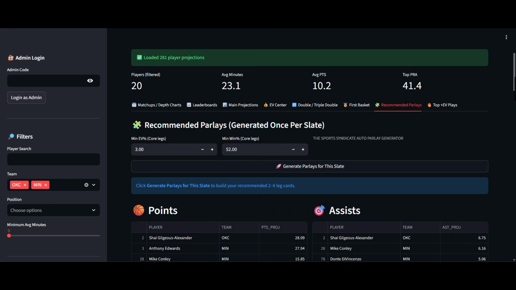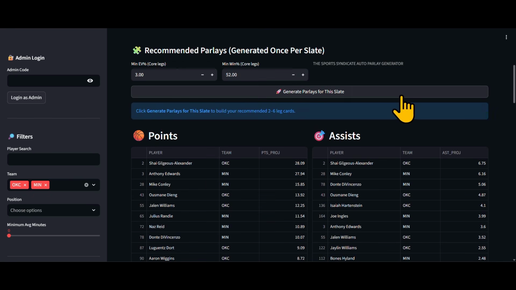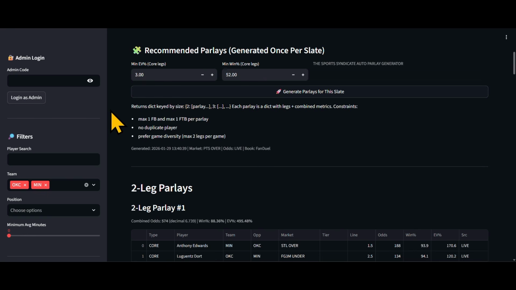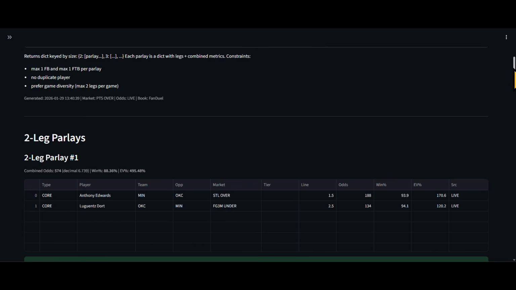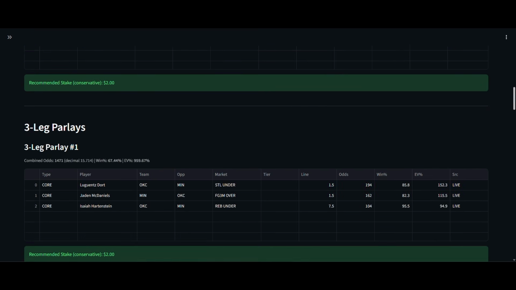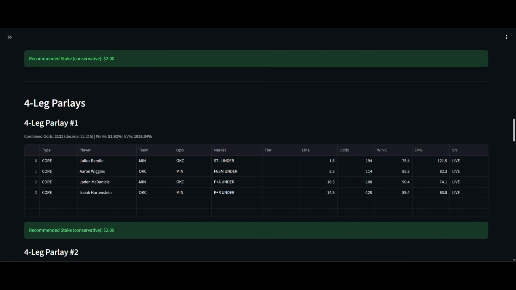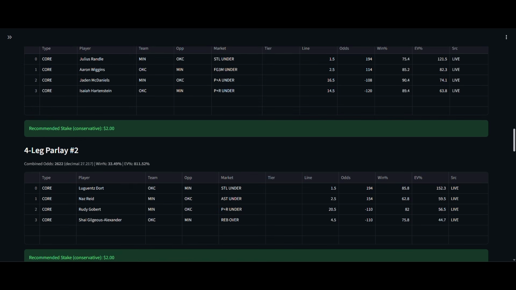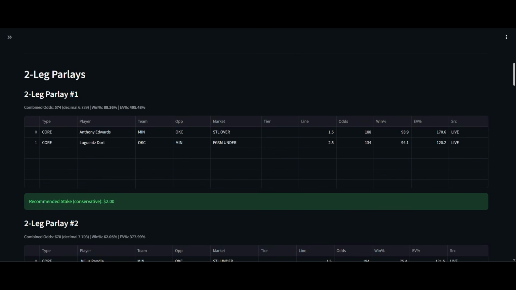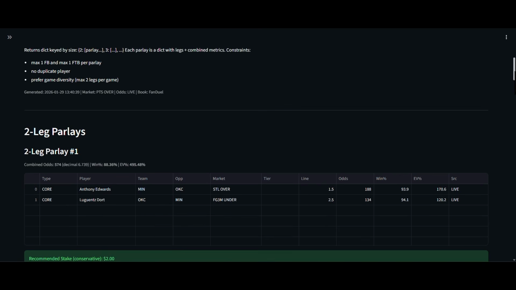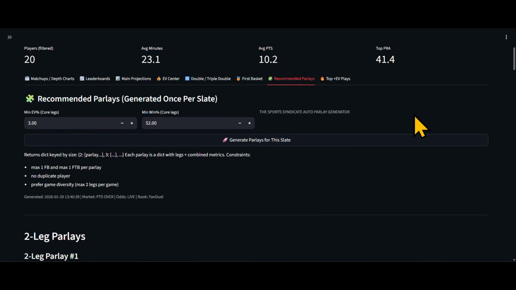We also have recommended parlays. So the analytical performance projects the best parlays for the matchup, as well as if you have the entire slate. You can do it by matchup, by team, by however you want to do it, but it will generate parlays for you. And here's a 2-man, here's a 3-man, here's another 3-man, here's a 4-legger, and here's another 4-legger just on this matchup alone. So there's a lot of EV plays. I realize when I run this at night, it's not this many. It's like 1 parlay, 2 parlays. So since it's early, you're getting the best value early, so you can find these plays very quickly and more than likely be successful.